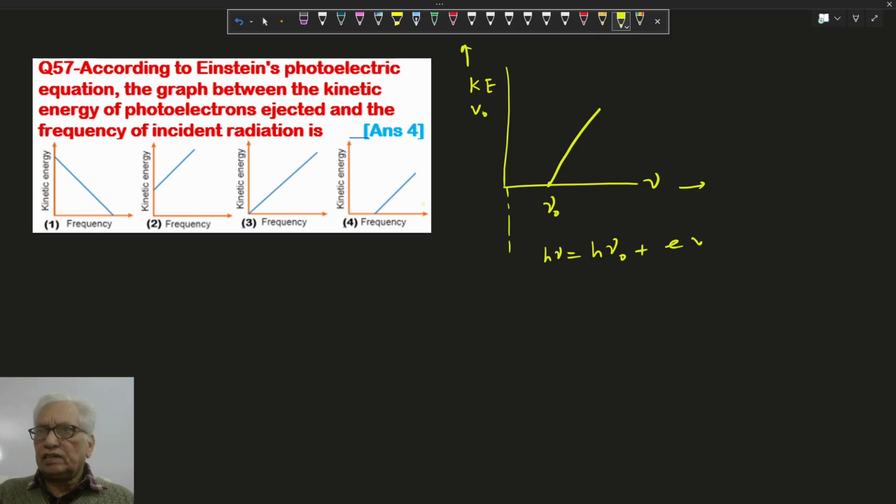h nu equals work function plus eV naught. As the frequency increases, the kinetic energy or stopping voltage increases. When the frequency is just equal to the threshold, there is no kinetic energy, the electron is only just emitted. And below the threshold frequency, there is no photoelectric effect. So option 4 is correct.